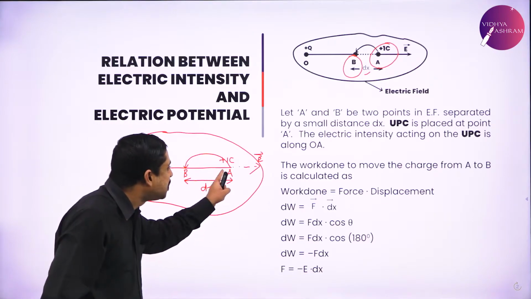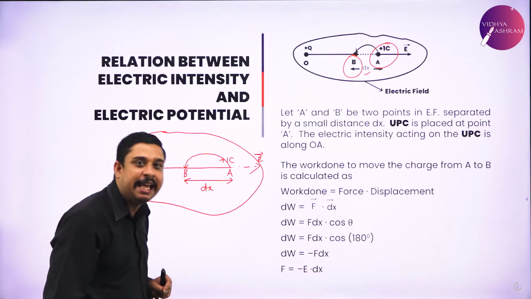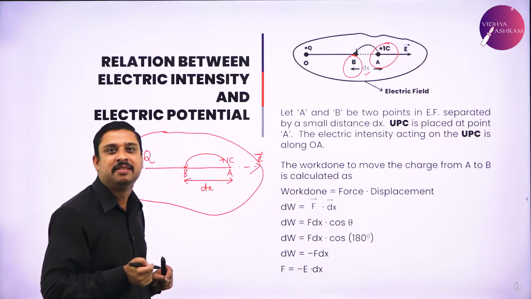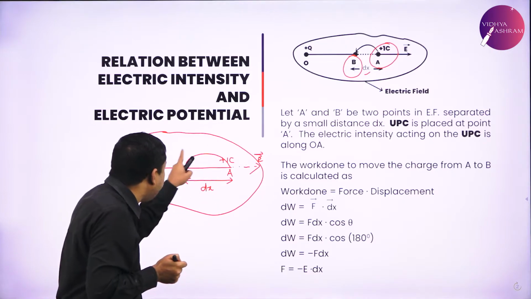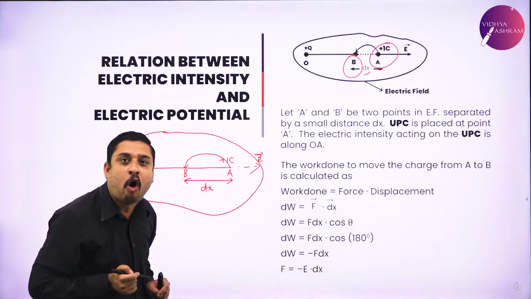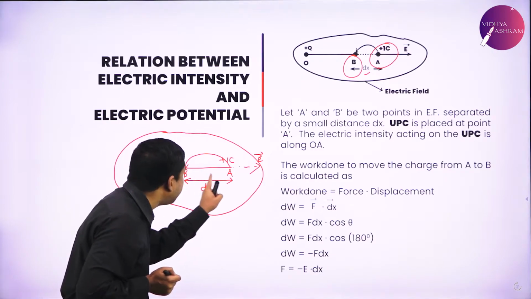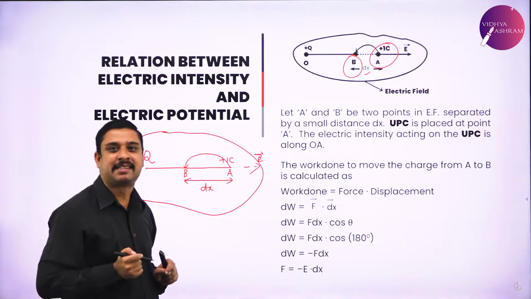So where did I place q naught? At point A within the same electric field. In that electric field I am moving it to the point B. The displacement is very small, what I call as dx.